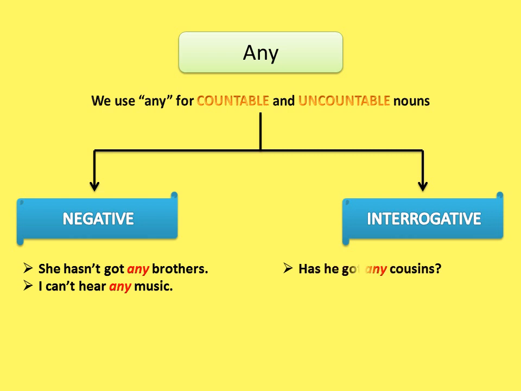Okay, let's see examples in interrogative. Has he got any cousins? Cousins is countable, so we use any. And is there any tea left in the teapot? Tea is uncountable, and we use it, of course, in interrogative, with any.